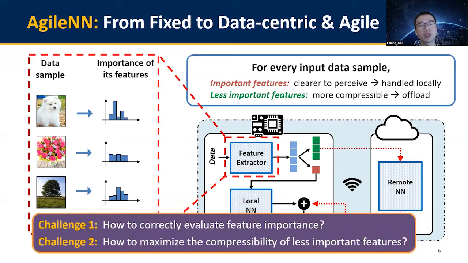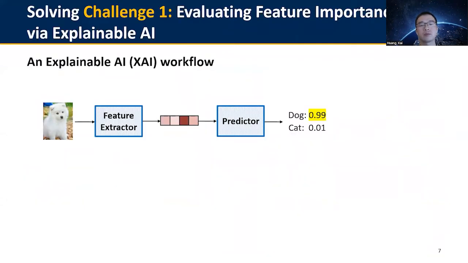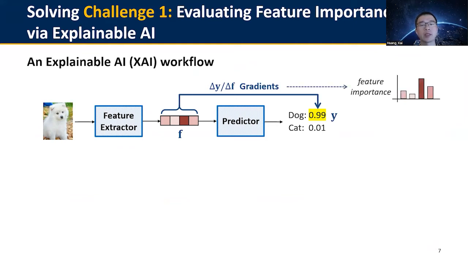To realize this offloading framework, we will have to address two challenges. The first is how to correctly and efficiently evaluate feature importance. And the second is how to maximize the compressibility of the less important features to be transmitted. Our solution to the first challenge is to leverage explainable AI to evaluate feature importance. Typical XAI techniques compute the neural network output's gradients with respect to feature variables. By analyzing these gradients, XAI reports the importance score indicating each feature's contribution to the neural network prediction.